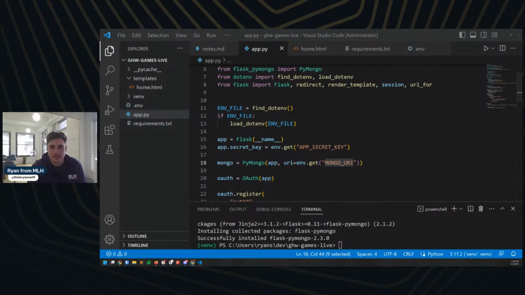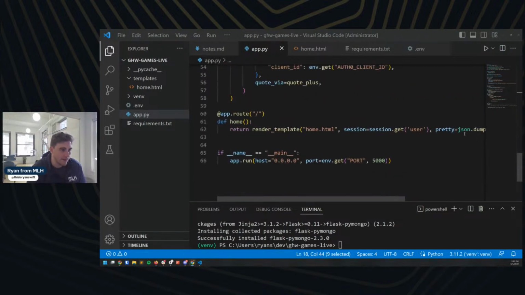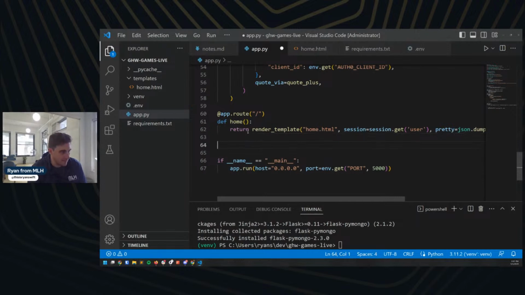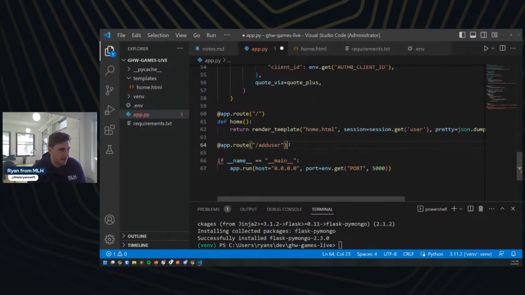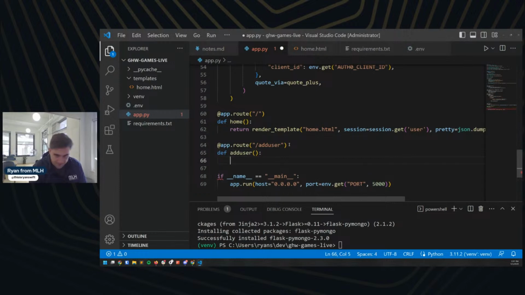Bam. All right. So now that we've got that done, I'm going to create a new route for us. This is going to be our next step here. We're going to try to add something to the database that we created, right? So I'm going to scroll down to the bottom of our app here, right after this main index route. I'm going to do something called app.route, and we'll call this add user or something like that for now. I just want to test that I'm able to actually add something to our database. That's really what I'm trying to do here.